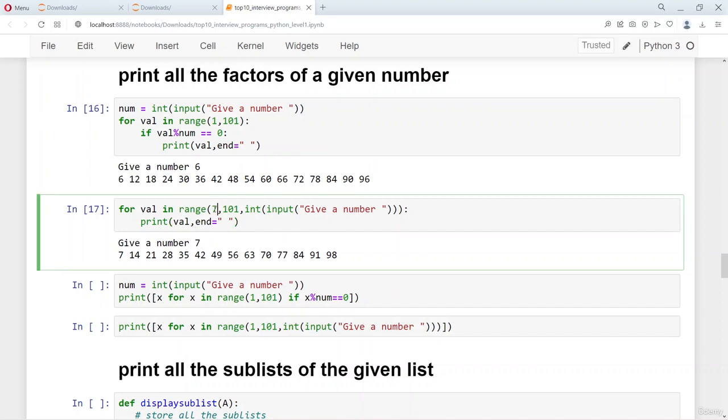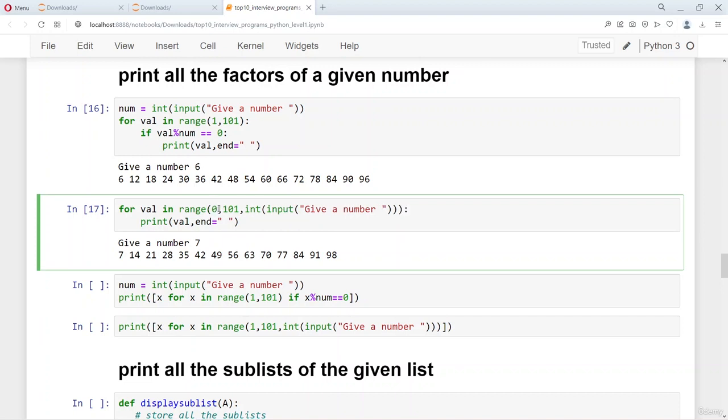So 7 is printed first, and then we take the input and then skip that many numbers to print the successive numbers. So we print 7 and then skip 7 numbers to print 14, skip another 7 to print 21, and so on.